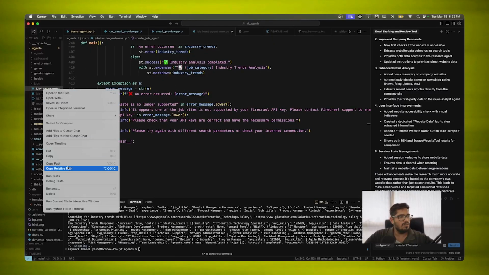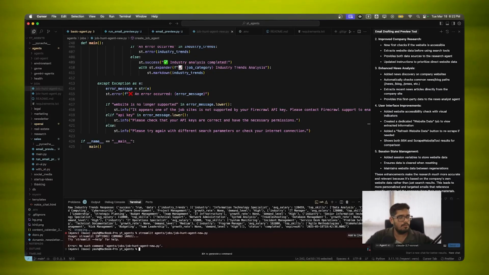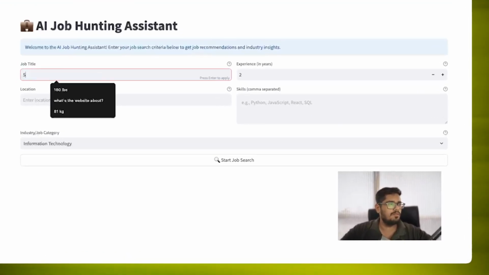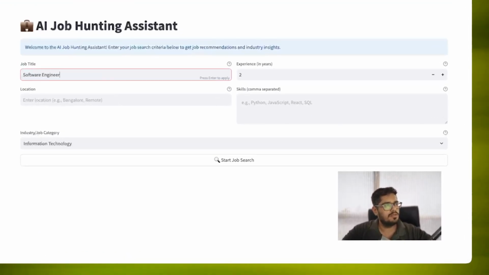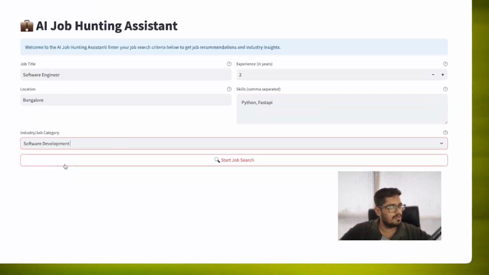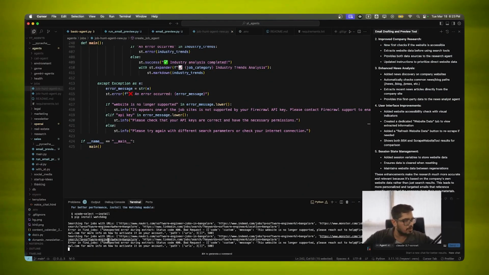For now, once you set the whole environment up, you can just do Streamlit and then put the link to these agents. A basic mistake, you can do streamlit run, and there you go. Now it's working, and in here we can put things like software engineer, 2 years of experience, Bangalore, and then Python and FastAPI, for example. Then you can select software development and do start search.